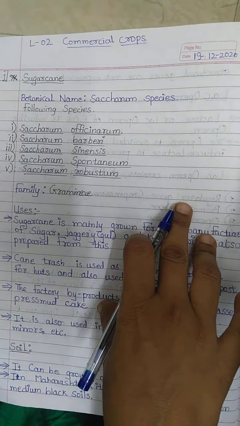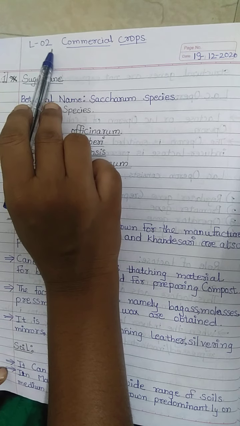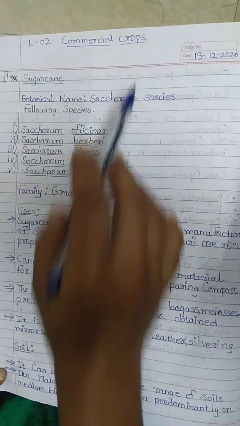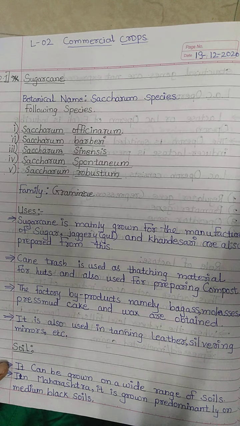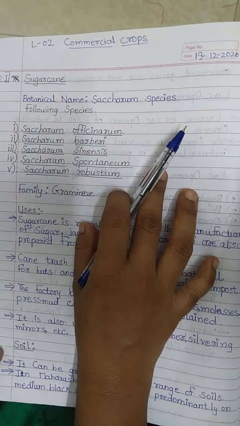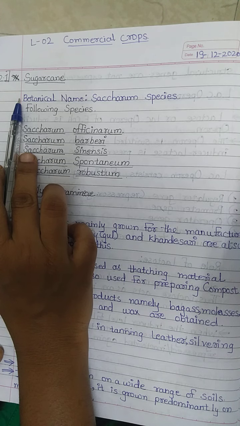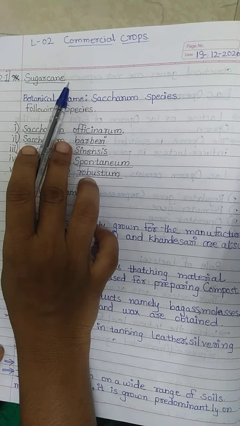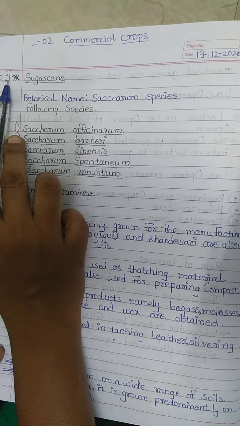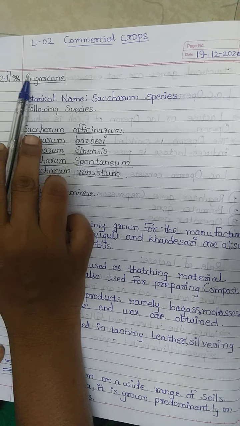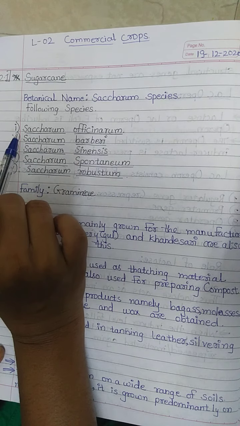Hello student. Today we are starting with a new chapter, lesson number 2, commercial crops, from our subject agriculture, science and technology. Let us start with the new crop, because last time we studied traditional crops in chapter number 1, and today we are starting with the next topic, commercial crops, from which sugarcane.